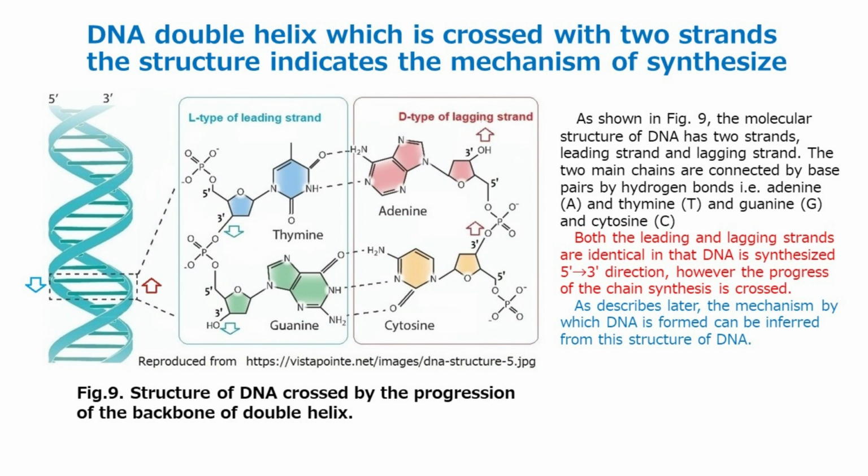DNA double helix, which is crossed with two strands. The structure indicates the mechanism of synthesis. As shown in Fig. 9, the molecular structure of DNA has two strands, the leading strand and the lagging strand. The two main chains are connected by base pairs by hydrogen bonds, i.e. adenine A and thymine T, and guanine G and cytosine C. Both the leading and lagging strands are identical in that DNA is synthesized from 5' to 3' direction, however the progress of the chain synthesis is crossed. As described later, the mechanism by which DNA is formed can be inferred from this structure of DNA.